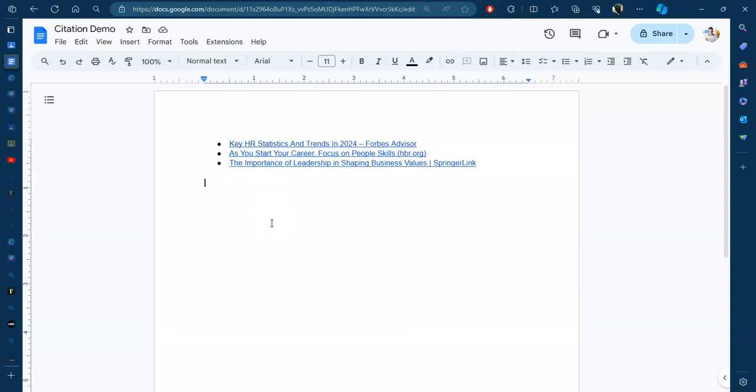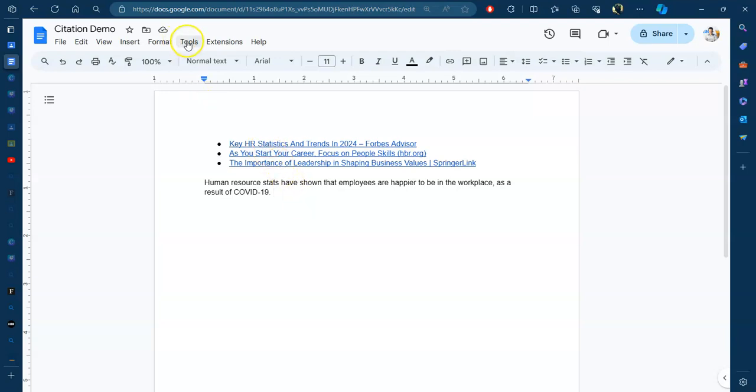So let me make up a statement about human resources. So I'll say human resource stats have shown that employees are happier to be in the workplace as a result of COVID-19. Okay, and that's just a random statement, and imagine I wanted to find something to support this, and I found that the key stats HR document supports what I was saying.